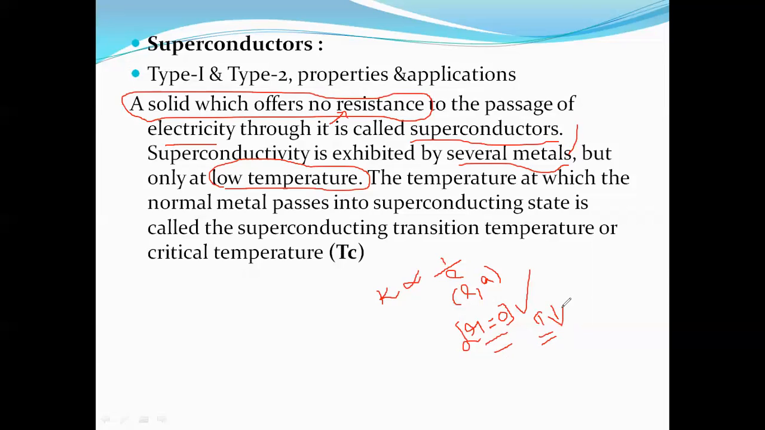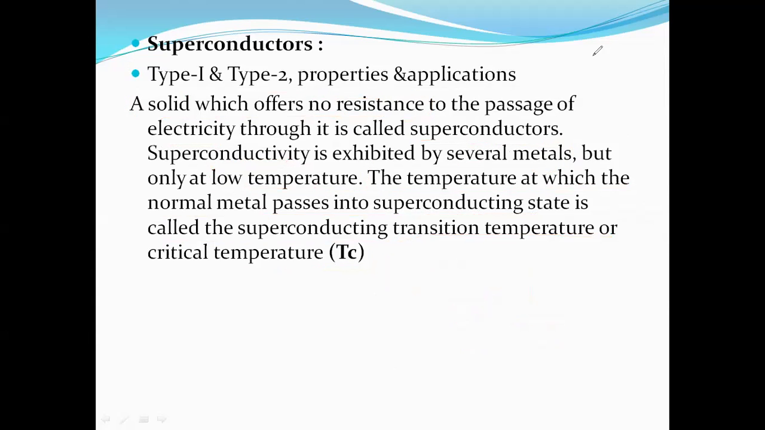I will tell you what the superconducting state is. The temperature at which a normal metal passes into the superconducting state is called the superconducting transition temperature. What is the transition temperature? It is nothing but the temperature at which a metal is converted into a superconductor. The temperature at which a metal acts as a superconductor is known as the transition temperature.